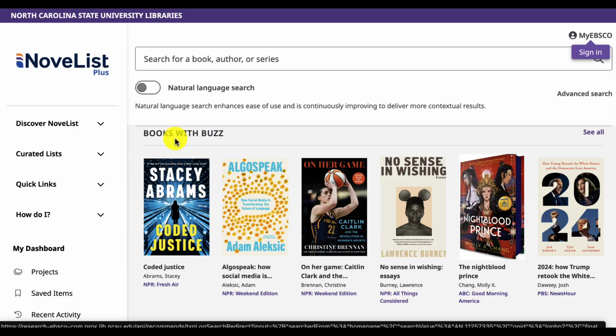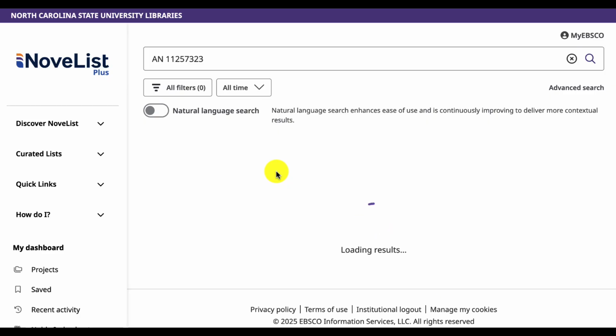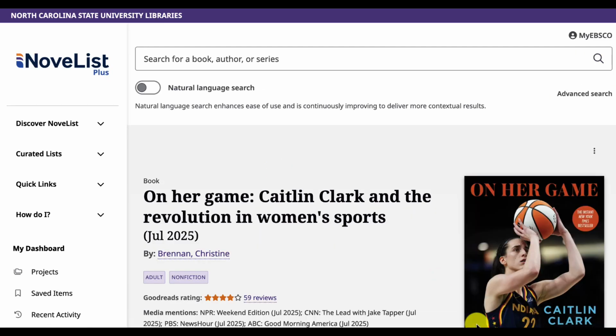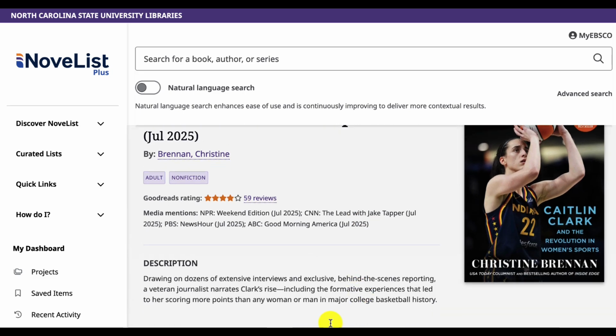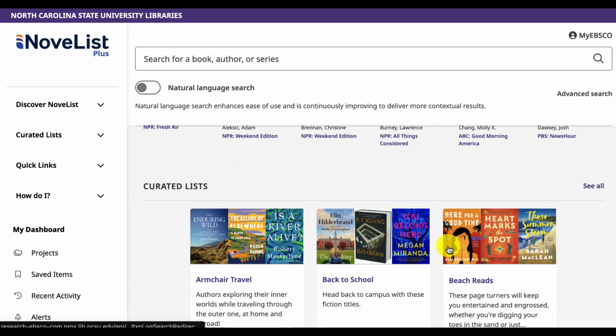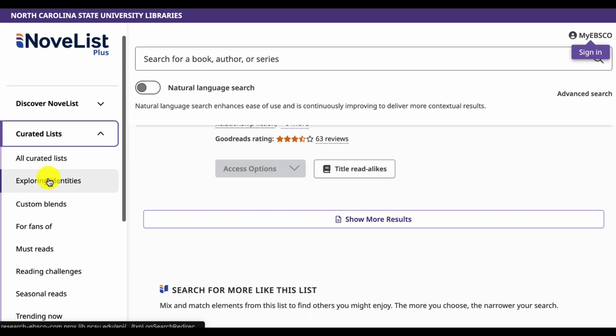First up, the Books with Buzz section highlights titles that have been receiving recognition, whether that may be on popular talk shows, podcasts, or news programs. You can click on the titles to see which programs have mentioned them and during what month. If you scroll down further, you can see a sample of curated lists. You can find all curated lists by clicking on the tab on the left.